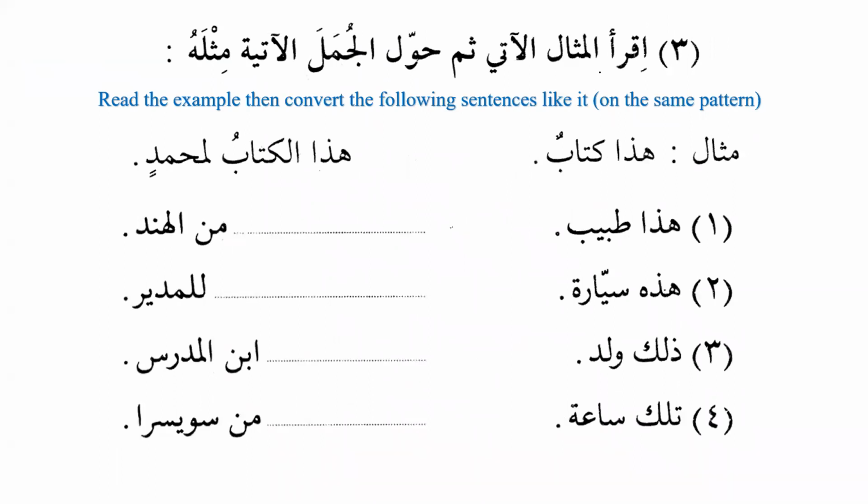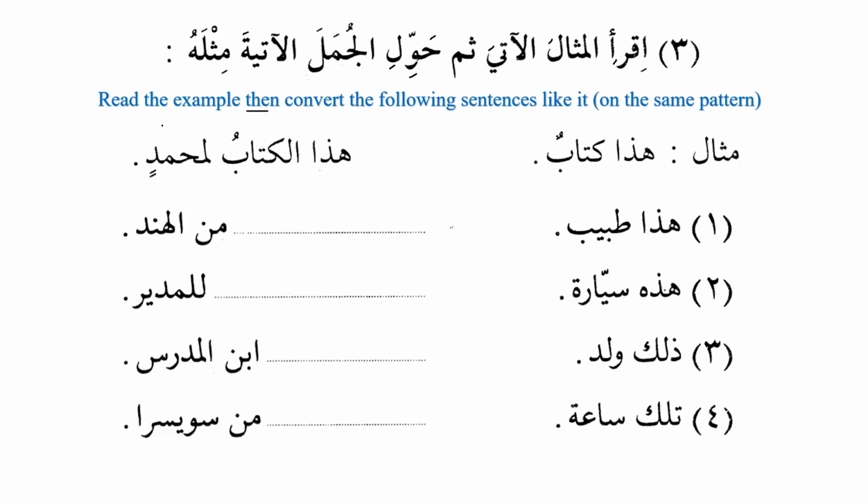Iqra, and then when we connect it with kasra. Iqra il mithala al-atiya, read the following example. Thumma, then. Thumma means then. Hawil, it means to change. Hawala, yuhawwilu tahwilan, it means to change. Hawwil al-jumal al-atiyata, then change the following sentences. Mithluhu, like it. That means on the same pattern.